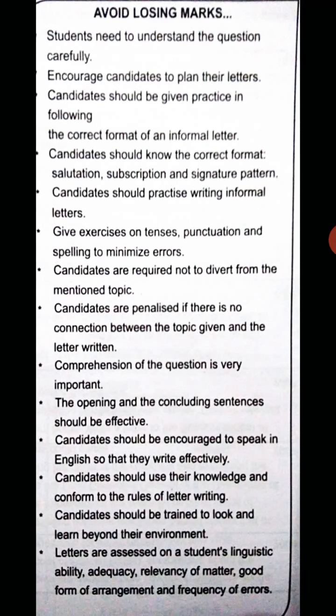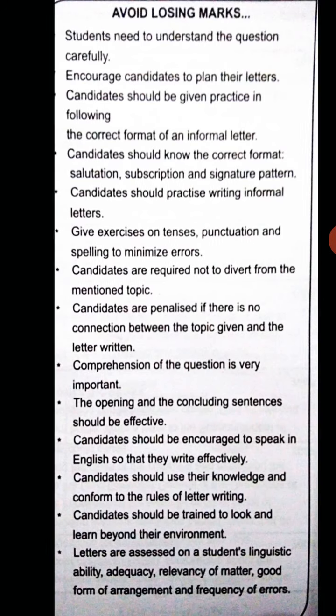So you people have to practice again and again to write informal letters. Then exercises on tenses, punctuation, and spelling, and to minimize errors. These are all your things which you have to see, children. This list you have to read again and again to avoid losing marks.